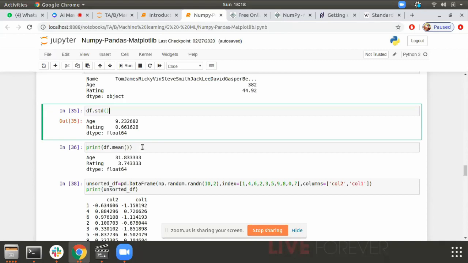Mean tells us about the central tendency of the data. Standard deviation tells us about the dispersion of the data. Mean tells us about the central tendency of the data.